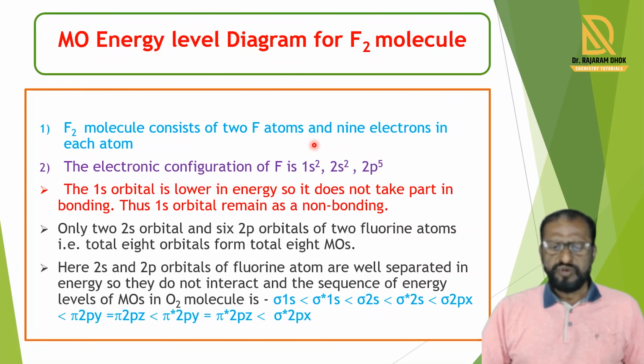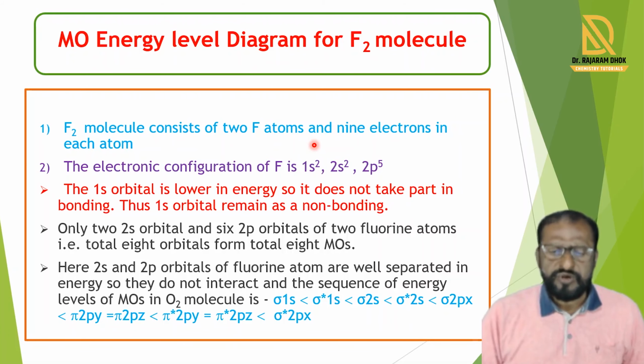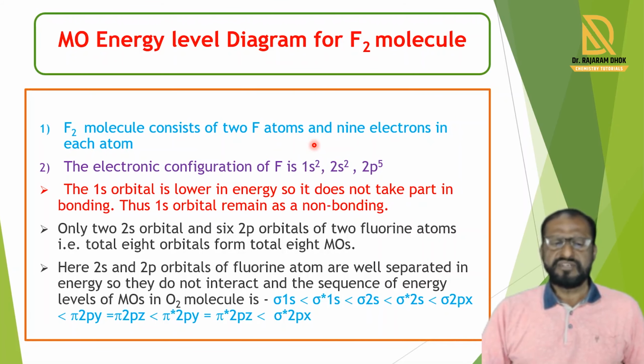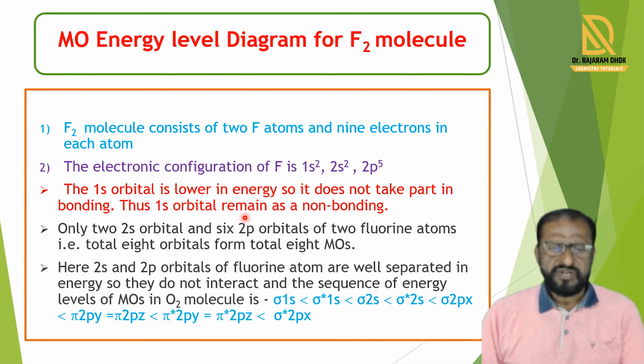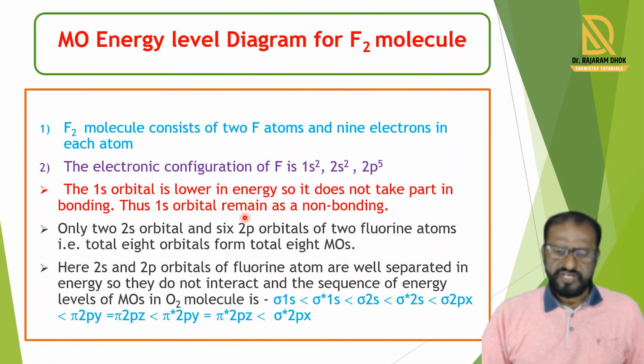Every fluorine atom contains 9 electrons. So, the electronic configuration of fluorine is written 1s2, 2s2, 2p5. In this fluorine atom, the 1s orbital is lower in energy, so it does not take part in bond formation.